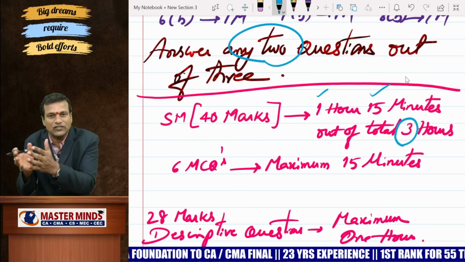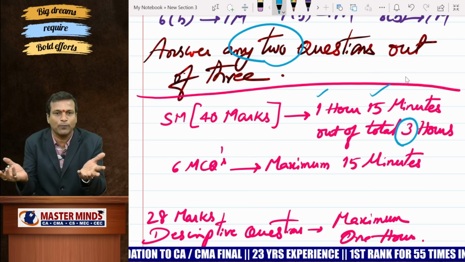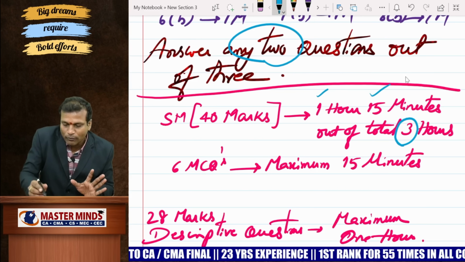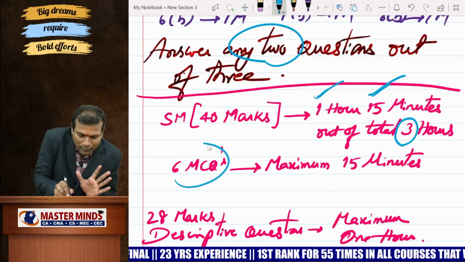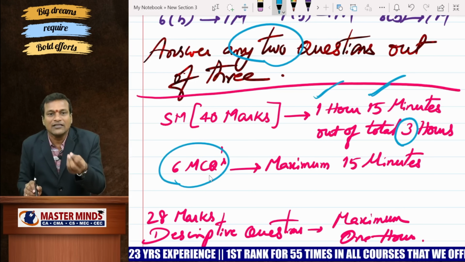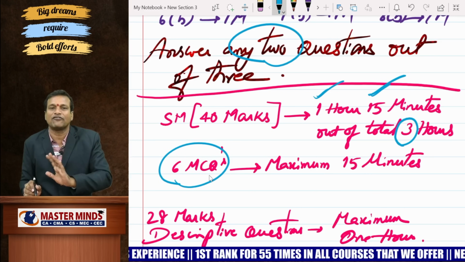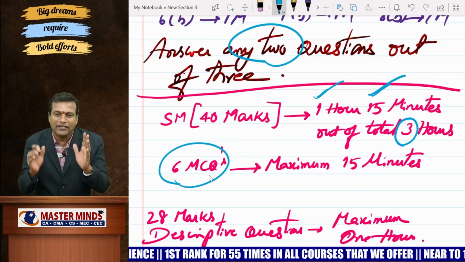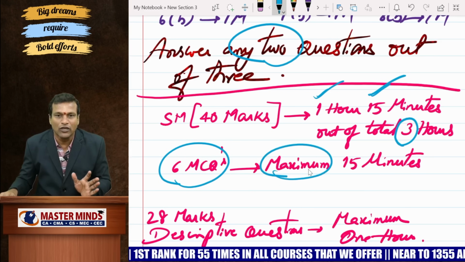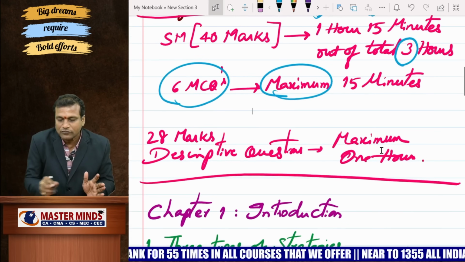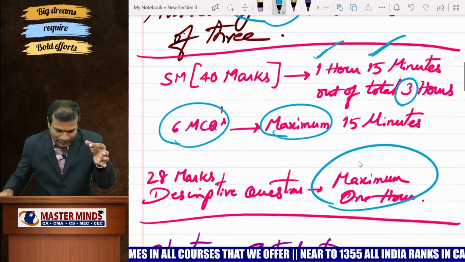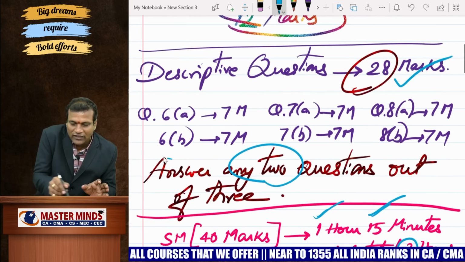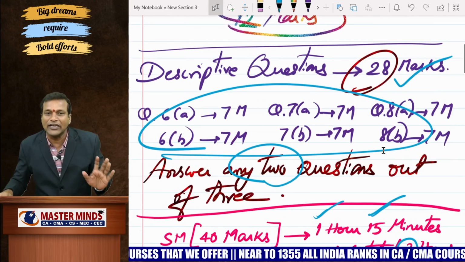Because OM is of 60 marks, you have to spend proportionate time on OM also. So the maximum time allowed for SM is 1 hour 15 minutes, out of which, as per my little experience, by God's grace, 6 MCQs won't take more than 15 minutes. It is the maximum time allowed for MCQs. So the remaining 1 hour is the maximum for answering the 28 marks descriptive questions. You have to choose any two questions out of the 3.